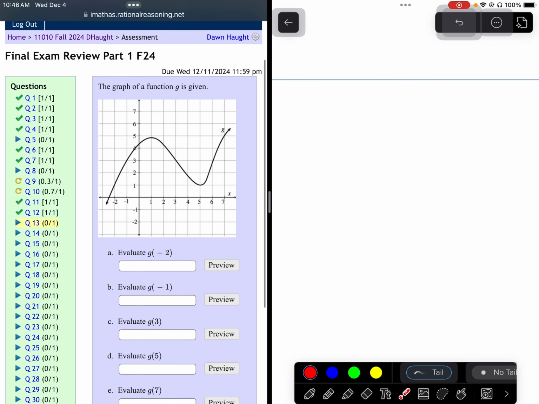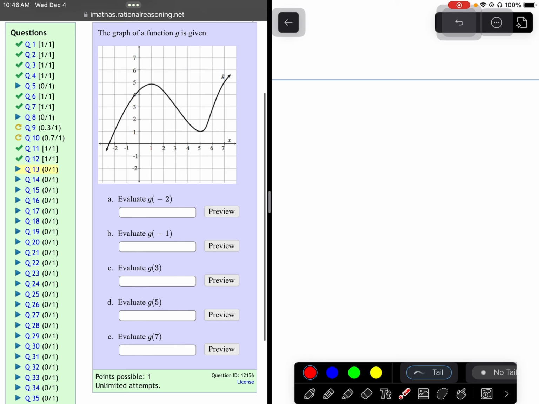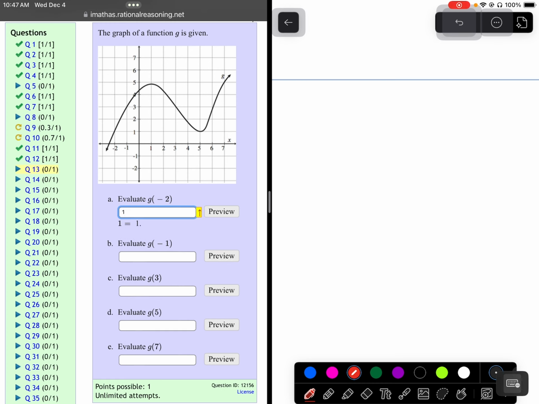Now we're going to use a graph. Remember, the g of is just saying what is the height when your x is that number. So I'm just going to do a few of these for you. When x is -2, you're looking for what is the height. If you go to where -2 is and you look at that height, you'll see it hits 1 perfectly. So when x is -2, my height is 1.